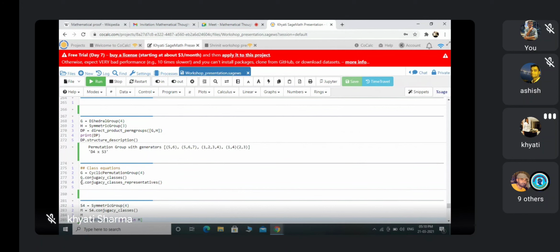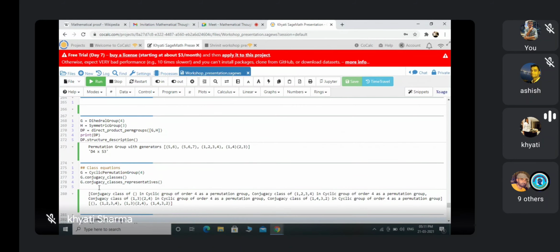This is the command G.conjugacy_classes(), and this is the command for the class representatives, G.conjugacy_classes_representatives(). So I am running these. These are the conjugacy classes: the class of the empty cycle, the class of this element, the class of this cycle type, the class of this cycle type. So these four, and these are the representatives of the classes, meaning it is giving one element of each class.